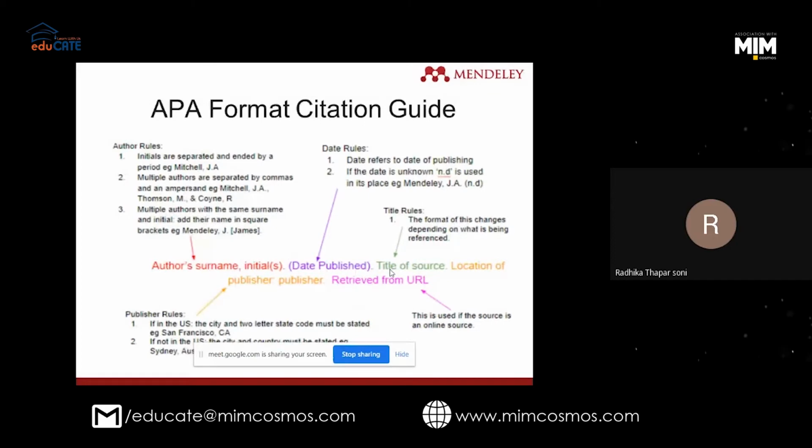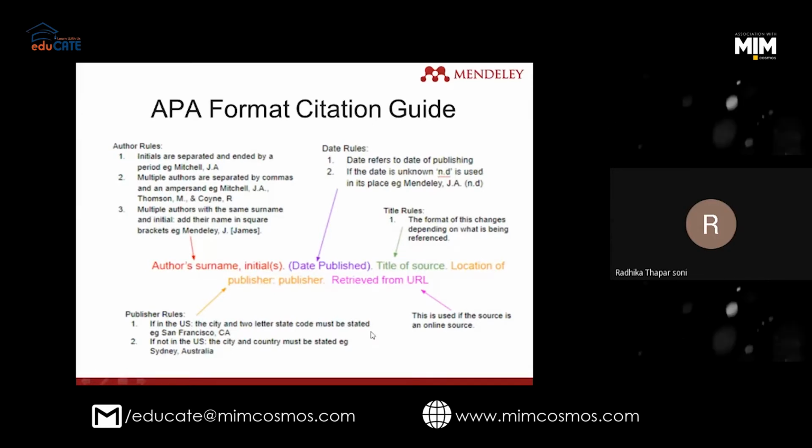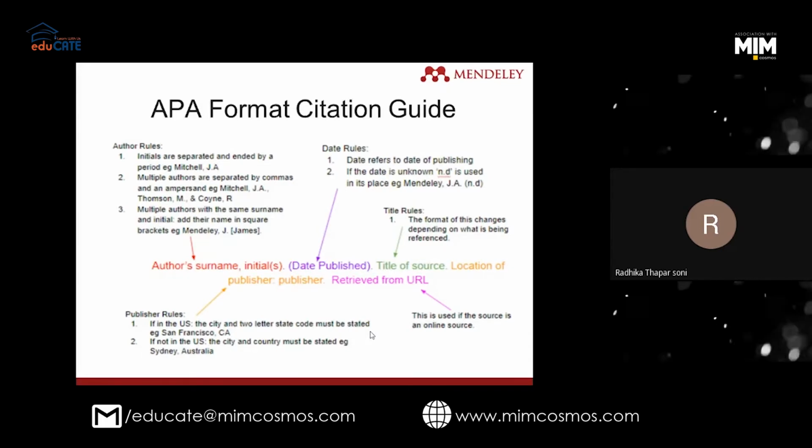First of all, before going to Mendeley, I would like to share with you some of the common formats. APA, first of all. Normally, the APA format citation guide is, as you can see there, author's surname, initials, date published, title of source. This is the way APA asks us to write. But from today onwards, when you are writing a paper, do not worry. If somebody is asking for APA, no need to worry. If somebody is asking for MLA, no need to worry. Just write. Afterwards, in a click of seconds, you will get these formats.